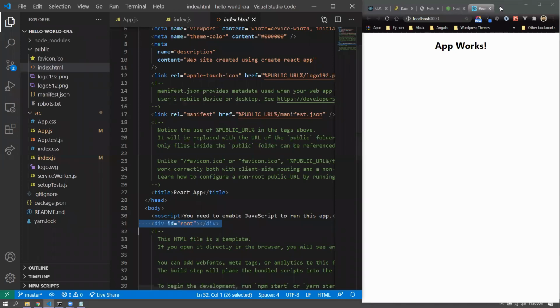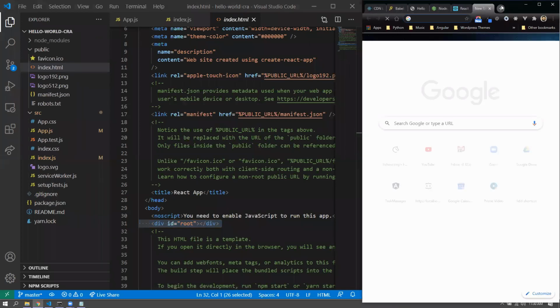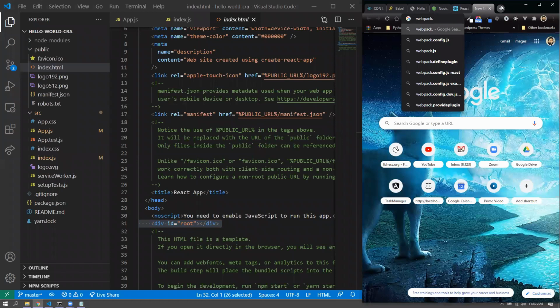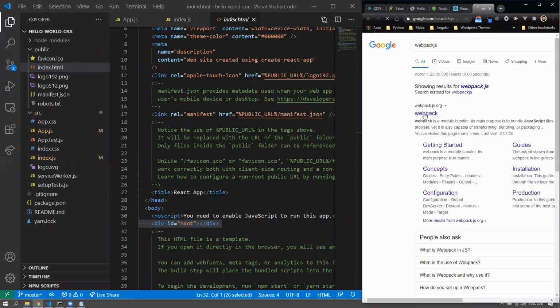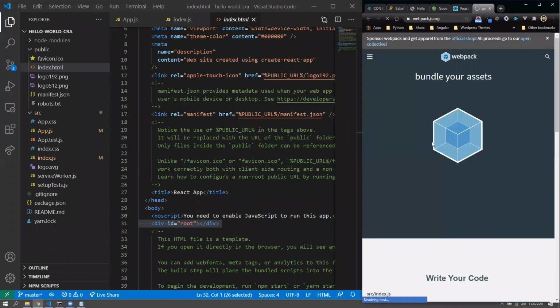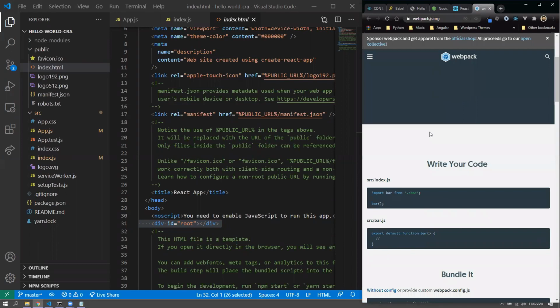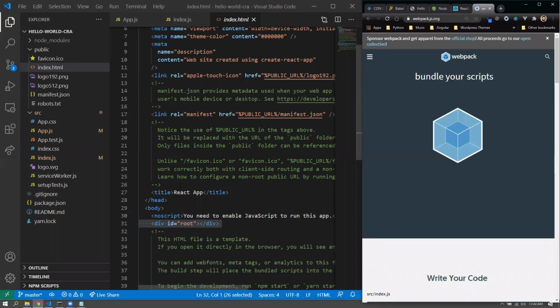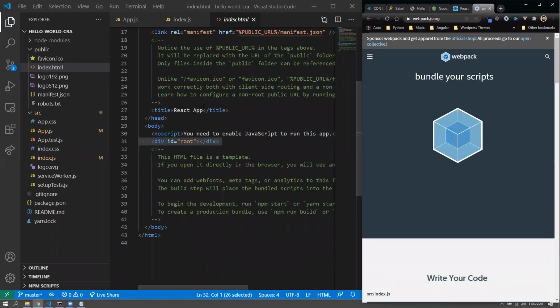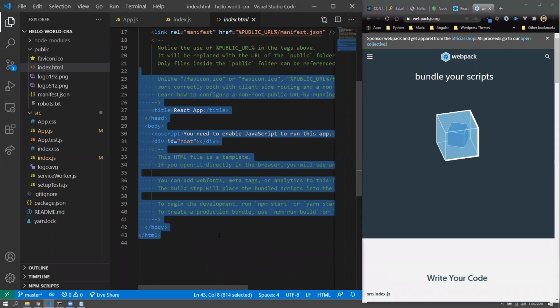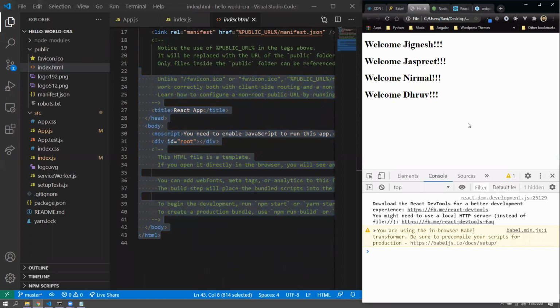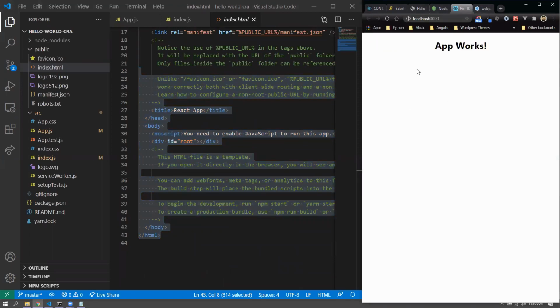All right, the official website of Webpack is this. I think it's webpack.js.org. Yeah, webpack.js.org. It is essentially used for bundling the assets, and your bundle would be created, and the index.html would be injected with those scripts. So at the end, with something called a Webpack dev server, let me show you the React application. View page source.